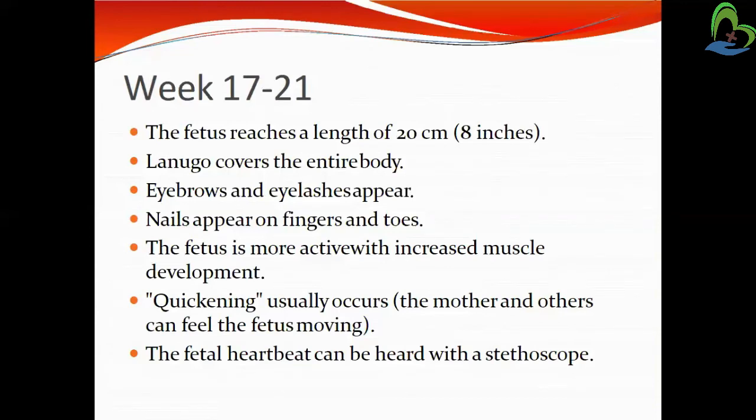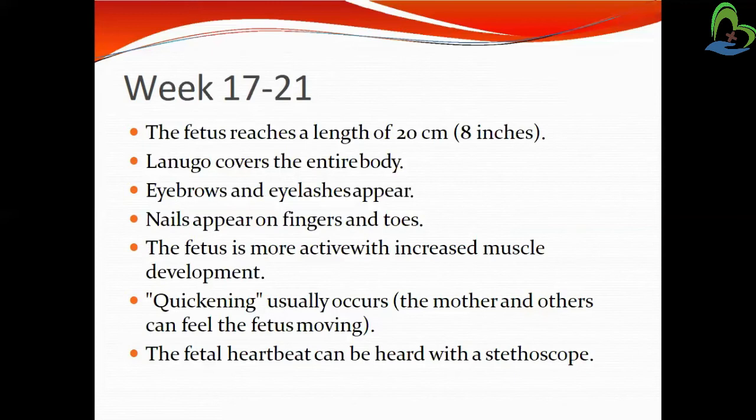Then the fetus is more active with increased muscle development. We already discussed in the previous week that muscles and bones become stronger day by day. So the fetus is more active. Okay. Then quickening movement usually occurs and is felt by the mother, and others can feel the fetal movement. So what is quickening?